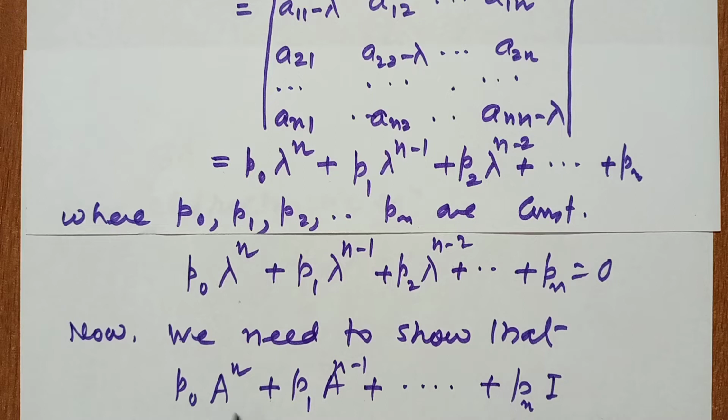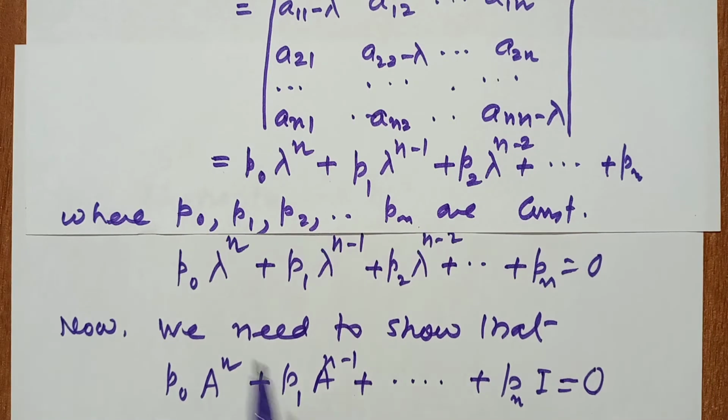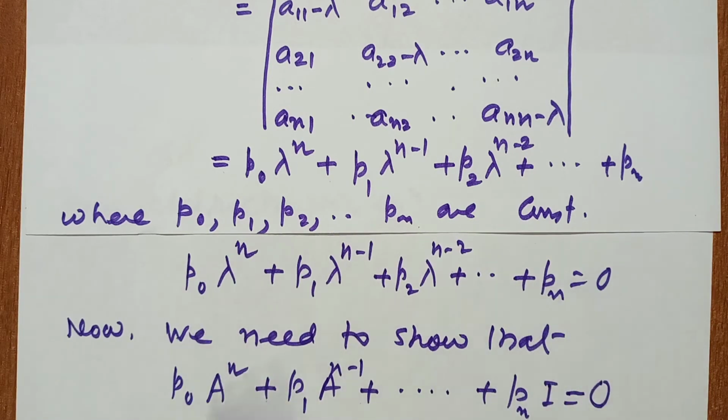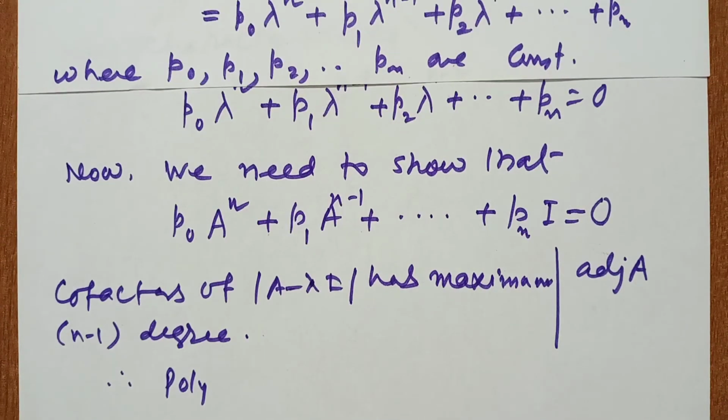So by the theory of matrices, addition of matrices, here we have the identity matrix I, and this is equal to the zero matrix. So we have to show that A satisfies this characteristic equation. Since A is a square matrix of order n,